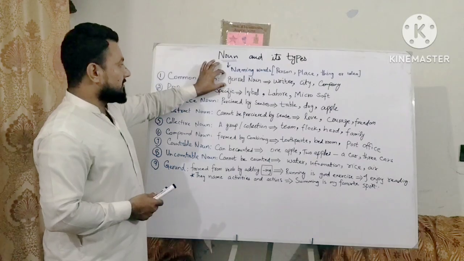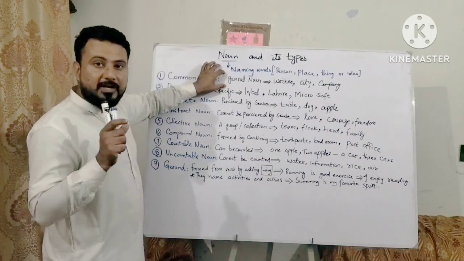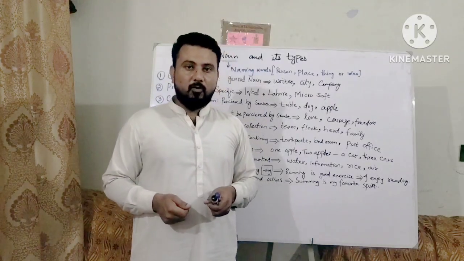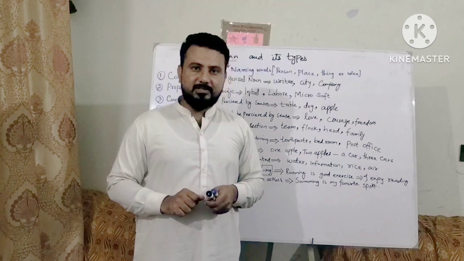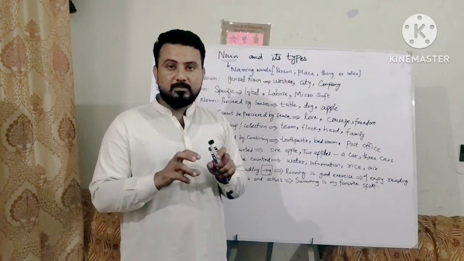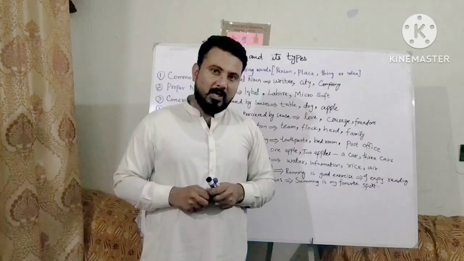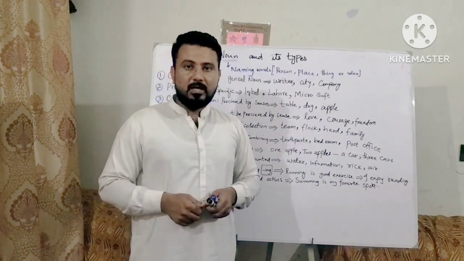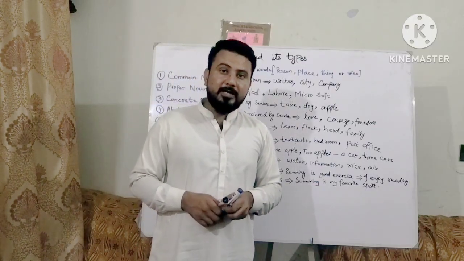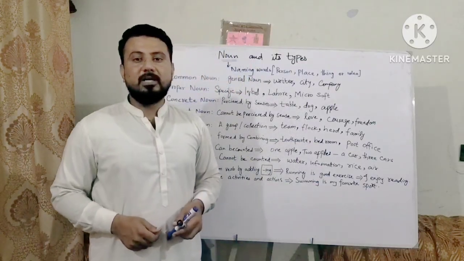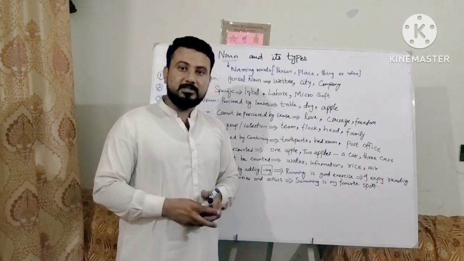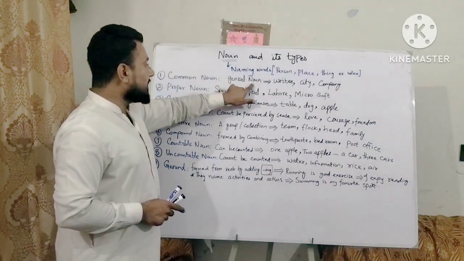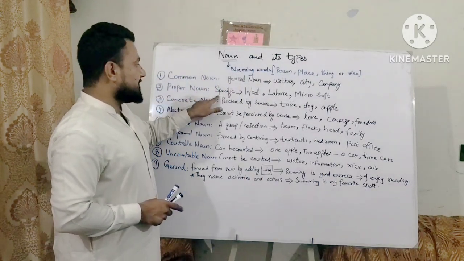Common nouns are very general, they are not specific. For example, I call a boy, "Oh boy, please listen to me." You cannot tell that I am calling a specific boy. It can be random, anyone can come to me. But if I give a specific name to that boy, like Ahmad Rizwan, that becomes a proper noun. We can say that common nouns are general nouns, proper nouns are specific nouns.